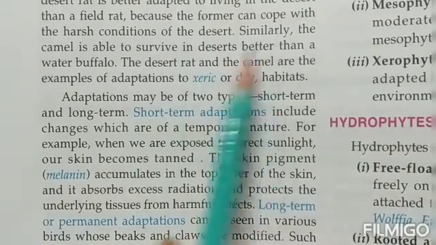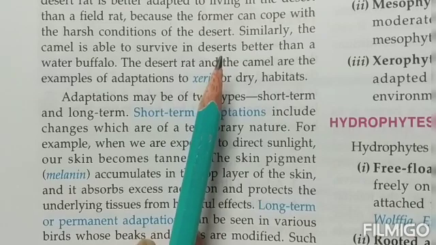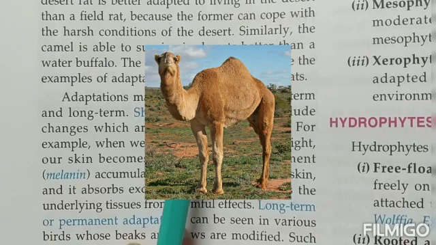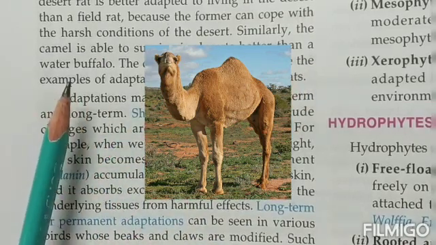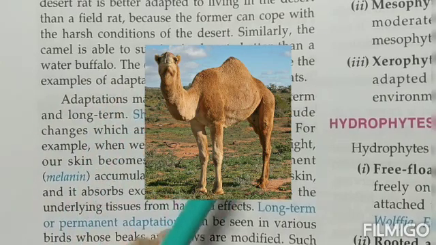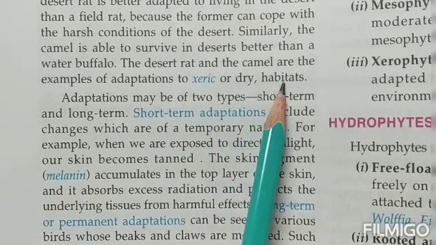Similarly, children, the camel is able to survive in a desert, right? You know, camels are known as the ship of the desert. Why? Because the body modifications are such that they can easily live in a harsh condition like a desert. The desert rat and the camel are the examples of adaptation to the xeric conditions or the dry habitats.